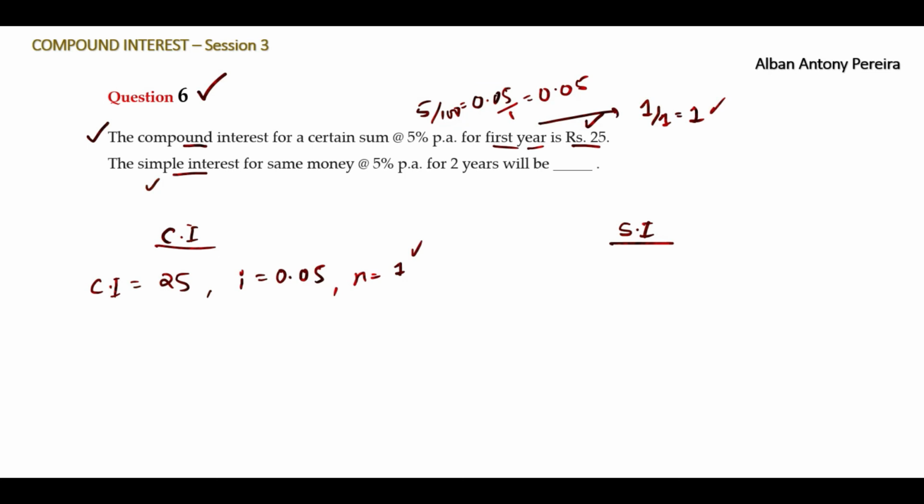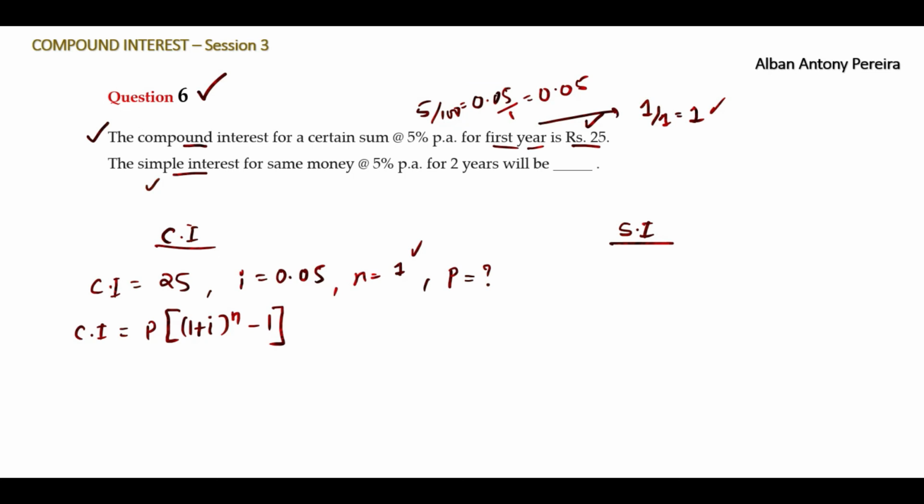So we have the data. Do we know the principal? We do not know the principal. That's what we are going to find here. We know the compound interest formula, which is very easy and simple to remember. So let's write it. Compound interest is equal to principal into big bracket open, 1 plus I, to the power n, minus 1, big bracket close.